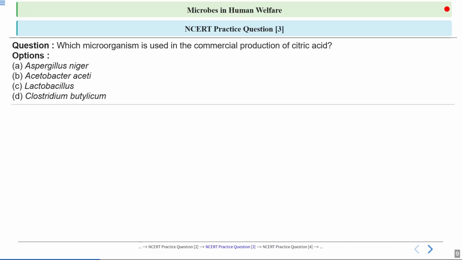Next question, which microorganism is used in the commercial production of citric acid? Clear? Microorganisms are like tiny factories. Some of them can produce acid, alcohol, antibiotics and other useful substances. Which of the organisms produces citric acid? Option A is Aspergillus niger. Second is Acetobacter aceti. Option C is Lactobacillus and option D is Clostridium butylicum. What will be the correct answer?